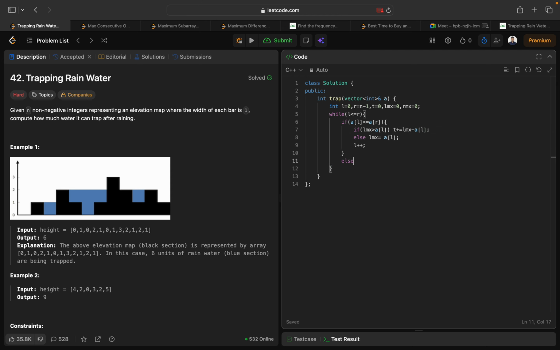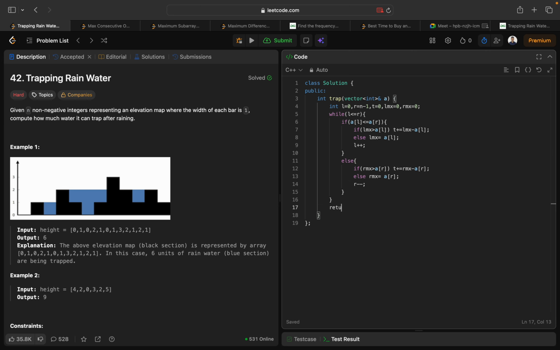Is it correct, Tarun? Otherwise, we will check for right. If right max is greater than array of right, then update the total water with right max minus array of right, and update right max with array of right, and right minus minus, right?